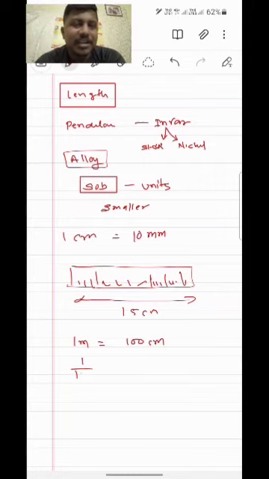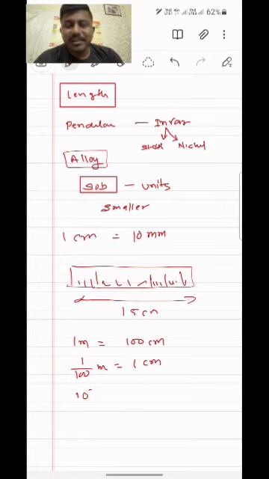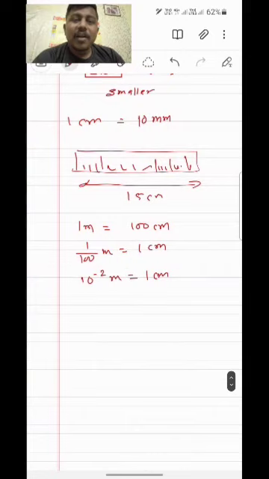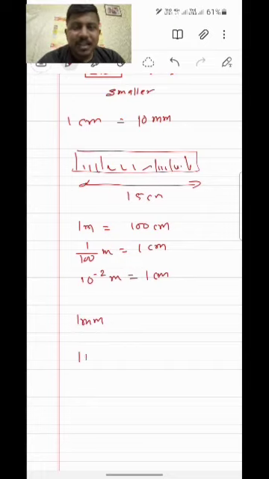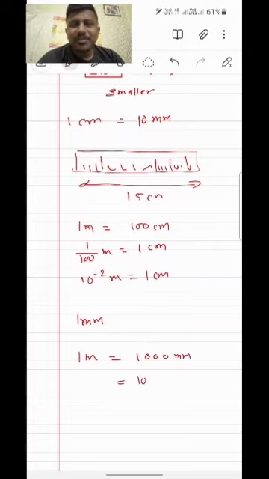This is very important, because when we say 1 meter is equal to how many centimeters, it is very easy to answer, sir, 100 centimeter. But when we make it reciprocal, the opposite, and ask 1 centimeter, you need to define it in terms of meter, then it becomes a little bit tough. So you just remember it. The next one is millimeter. You just remember, in 1 meter, 1000 millimeters are there. Now reverse it. How many meters are there in 1 mm? You will write, in 1 mm, 10 to the power minus 3 meters are there.